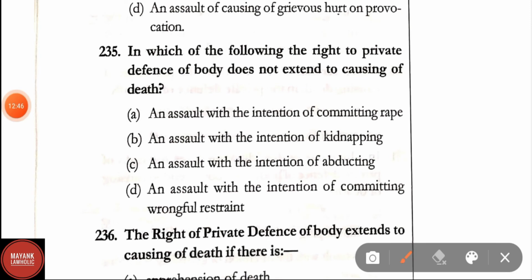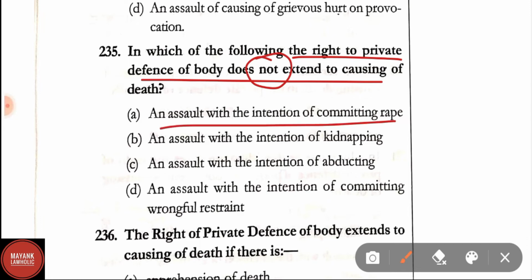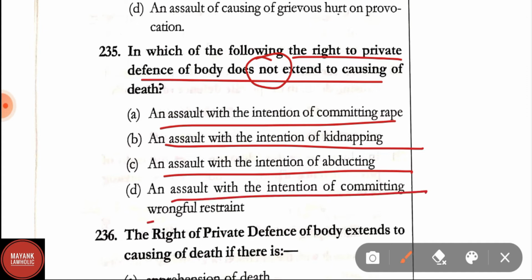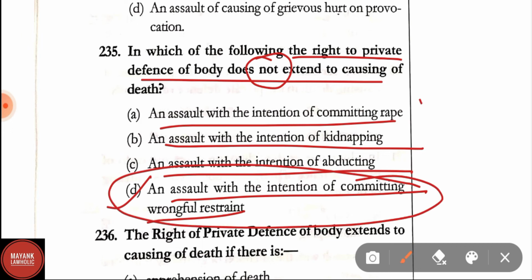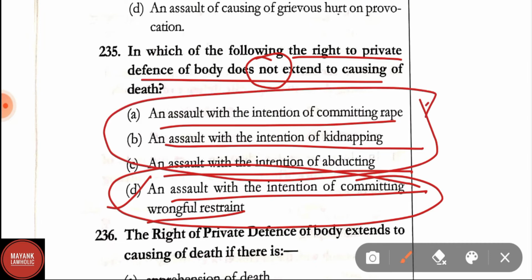Question number 235. In which of the following does the right of private defense of the body not extend to causing of death? An assault with the intention of committing rape, an assault with the intention of kidnapping, an assault with the intention of abducting, an assault with the intention of committing wrongful restraint. The correct answer is option D, that is an assault with the intention of committing wrongful restraint. Here the right of private defense of body does not extend to causing of death. In the other options, it extends to causing of death, that is an assault with the intention of committing rape, kidnapping, and abducting.